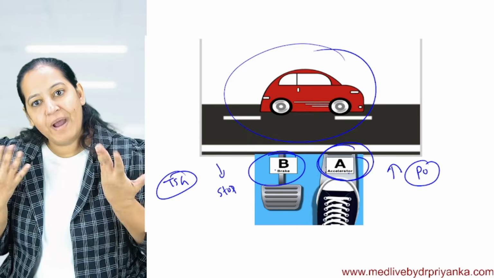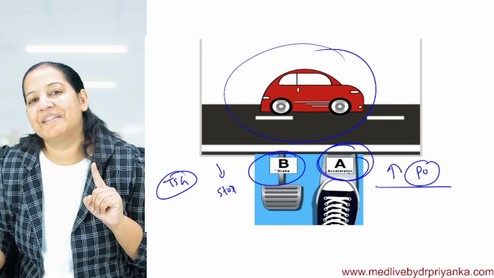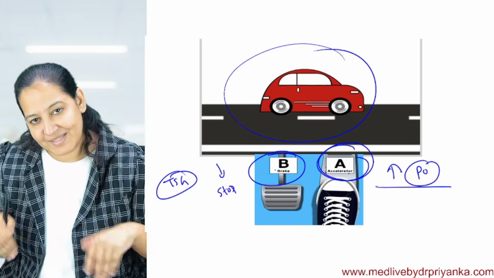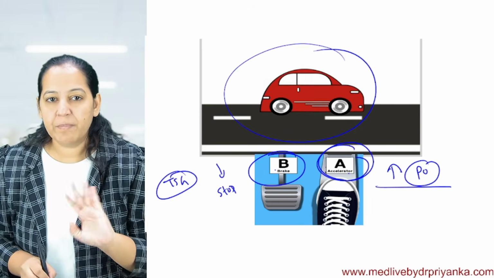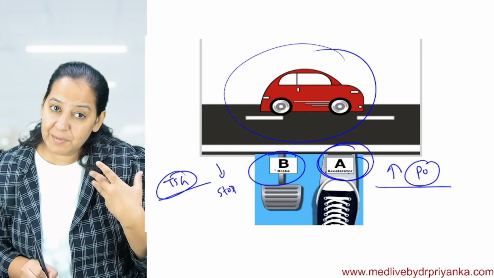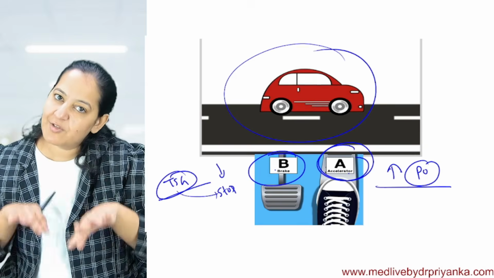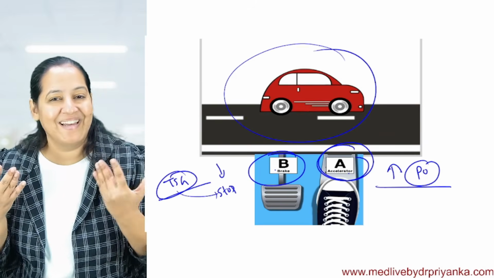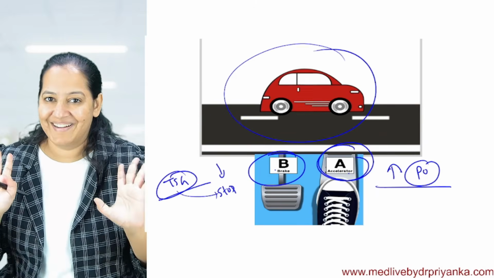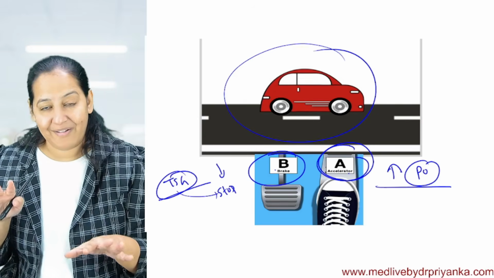Whenever the body wants to do mitosis, they will accelerate. I mean, they stimulate proto-oncogene and mitosis happens. Whenever the body does not want mitosis, they apply the brake. They stimulate tumor suppressor gene and tumor suppressor gene stops the mitosis. So the body is happy like the car. It's driving like a car. So both the things are under control.